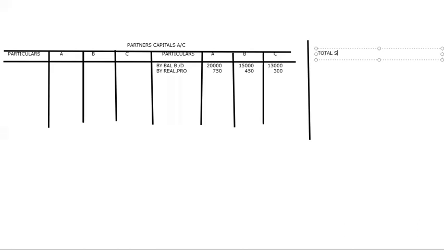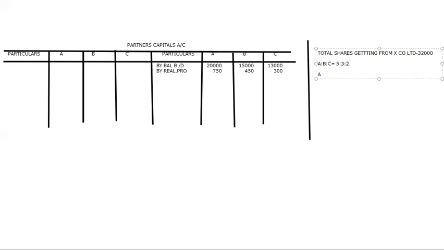So the total shares getting from X Company Limited is 32,000. Usually, if the amount we are getting is not given entirely as shares, we simply calculate the total amount and balance it. But here it's not like that. They are getting shares as well as cash. So the shares must be shared in the profit sharing ratio A is to B is to C. That is what we are going to do here.